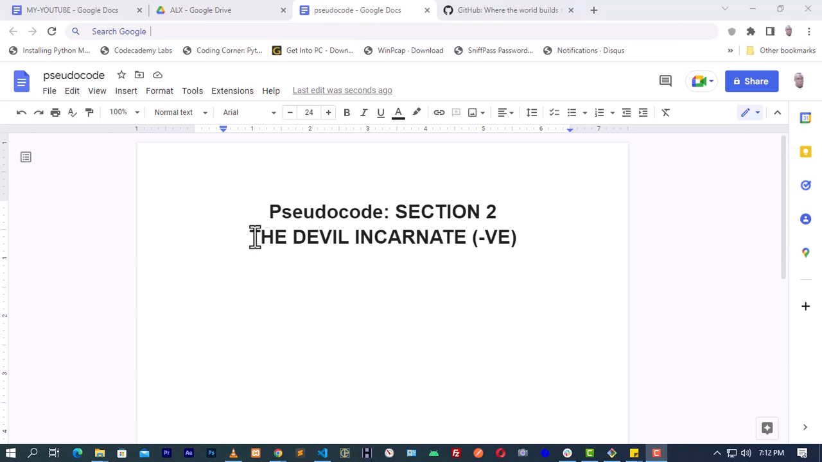Today's theme is going to be the devil's incarnate, aka the negative sign. Now this program's flow is going to be like this. If a user enters a positive number or positive numbers, it should accept and also ask them to enter more positive numbers. But if the user foolishly or reluctantly enters a negative number, the program should end and print out whatever number it has gotten already.